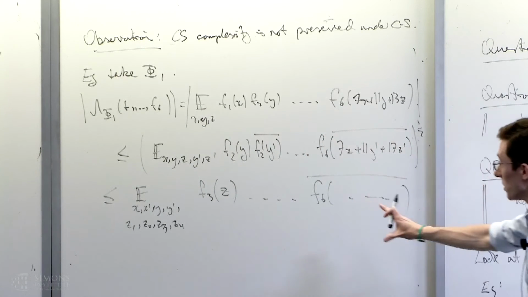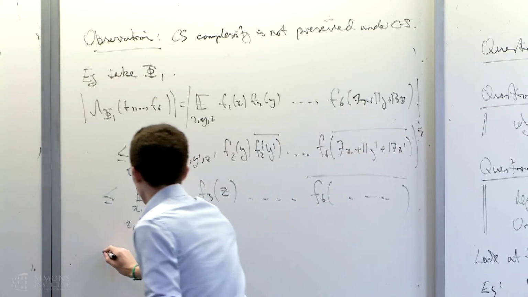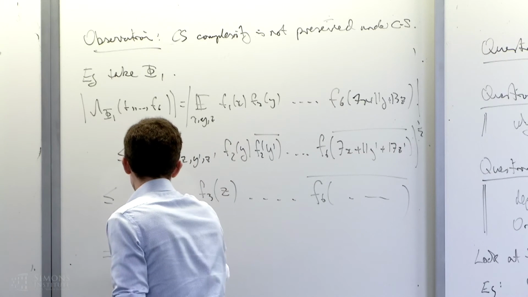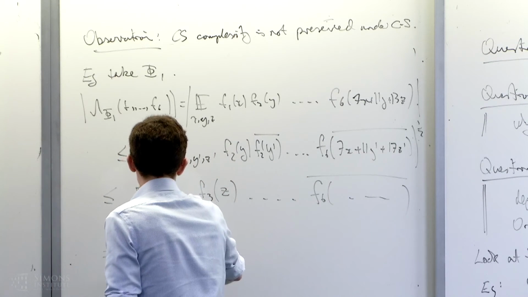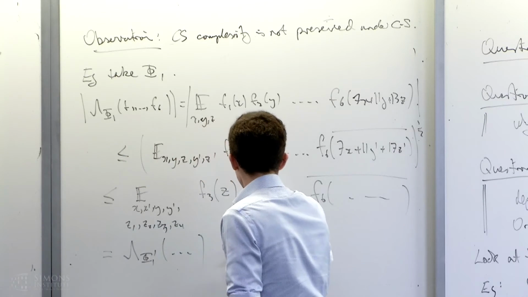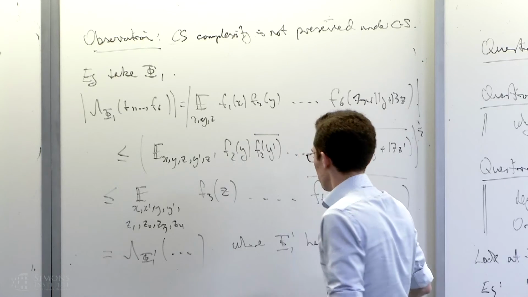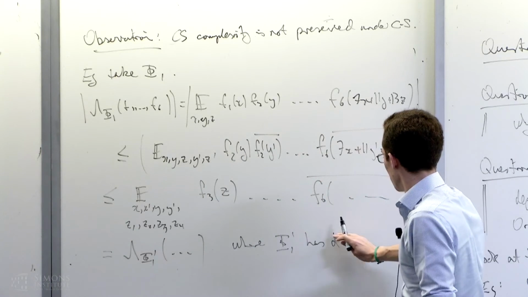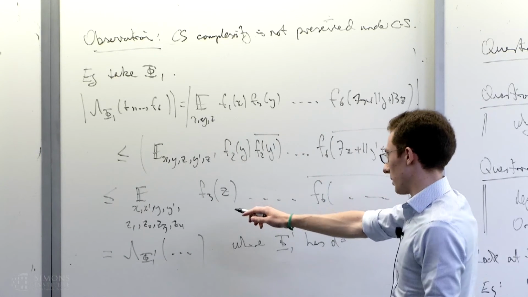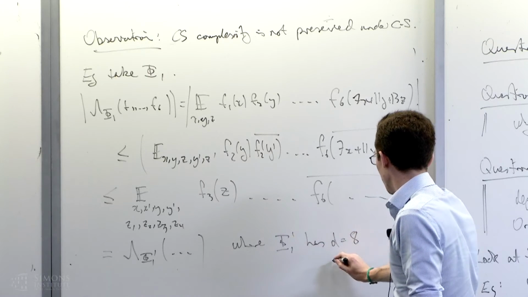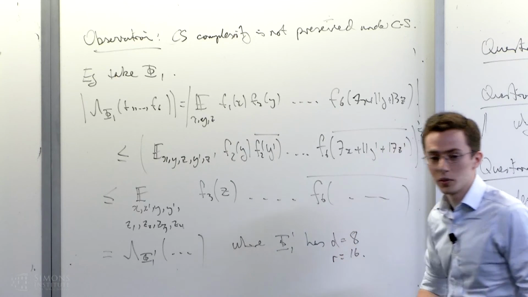But I'm going to think of this as just a system. This is lambda phi prime of some stuff where phi 1 prime has, let me see, I have 8 variables here and 16 forms, turns out.